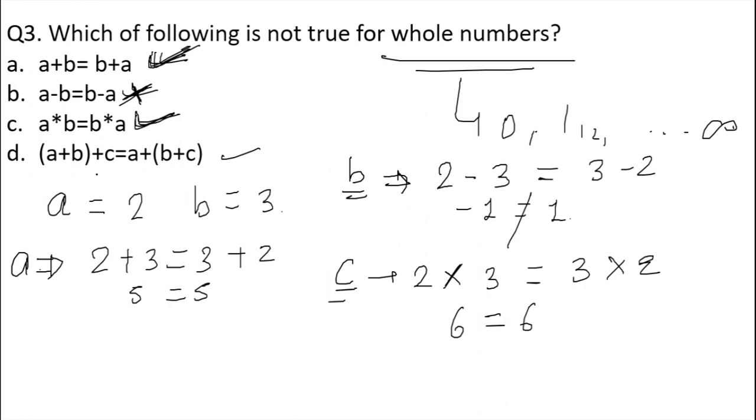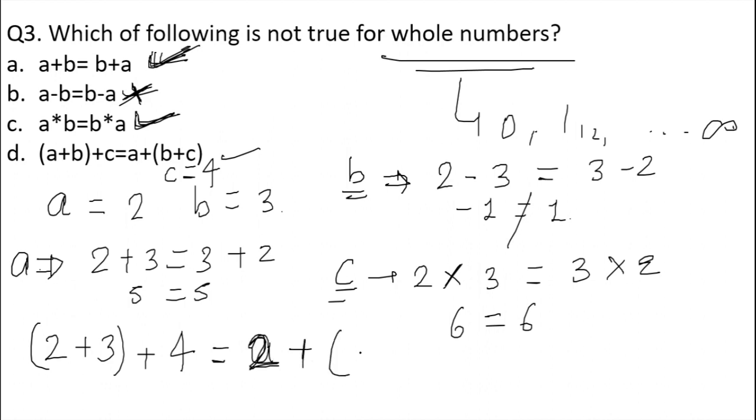Let us look at option D, a plus b plus c, that is 2 plus 3 plus, let us consider the value of c is equal to 4. So 2 plus 3 plus 4. What is the answer here? 5 plus 4 is equal to 9, and here 2 plus 7 is again equal to 9. So 9 is equal to 9, and this is also valid for the whole numbers. So options A, C and D are true for whole numbers, but option B is not true for whole numbers, hence it is the wrong option.